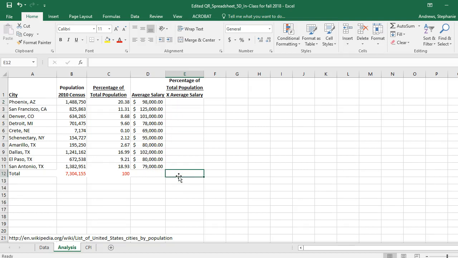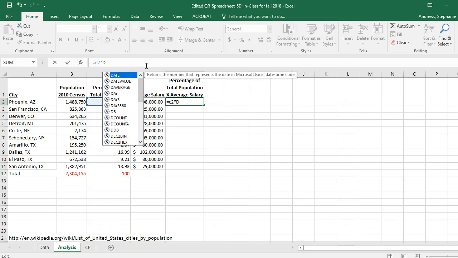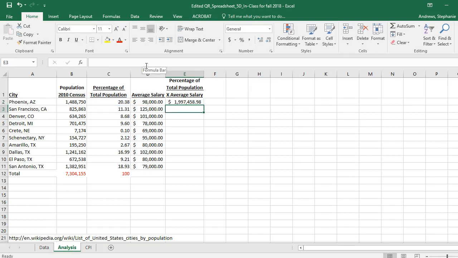We're trying to get right down here to the expected value, but to get there, we need to find out what each city's average salary is going to actually contribute. In this case, it's going to contribute 20% of the 98,000. Let's see what happens. I'm going to multiply C2 times D2, and when I do, I get 1 million. So it's not recognizing that I have a percentage. I'm going to undo that one.